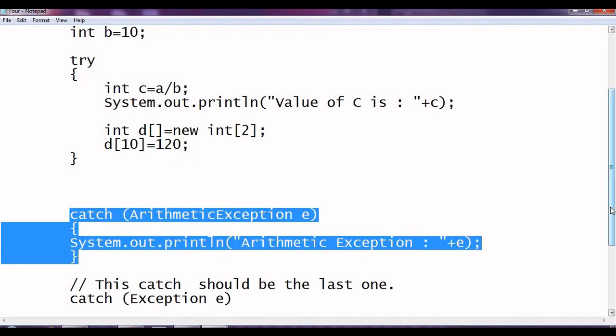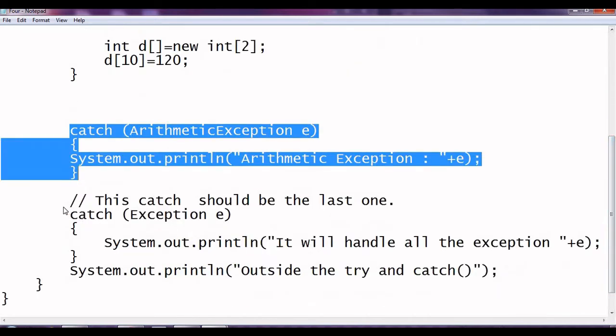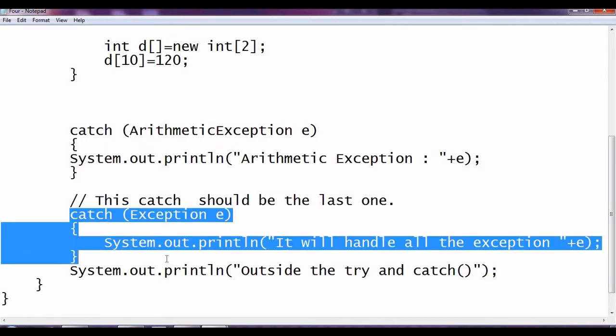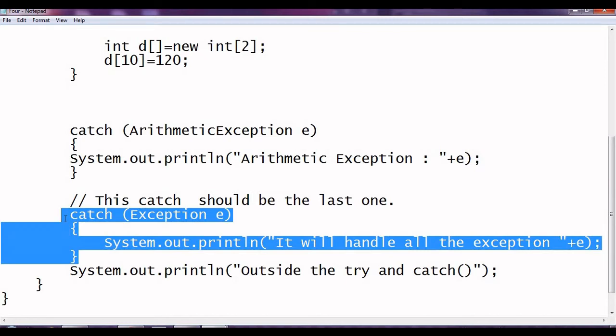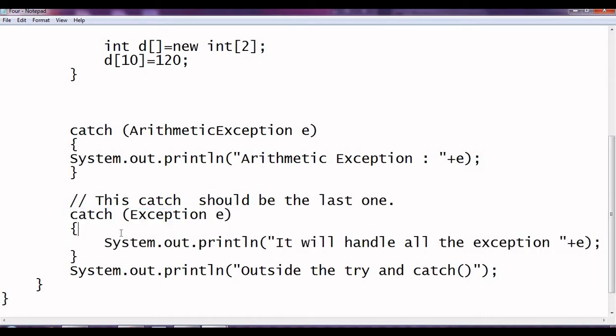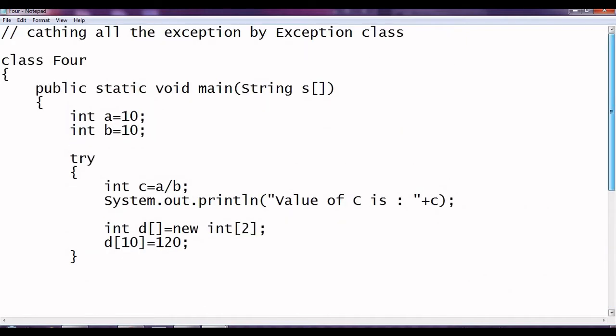No, it's not matching. Then we'll go for the second catch. Yes, it's matching. It's a general purpose catch. It will execute this. So this general purpose catch gives you the surety that even if no other catch is executed, this is going to execute if others are not executed. So that's basically a general purpose catch.